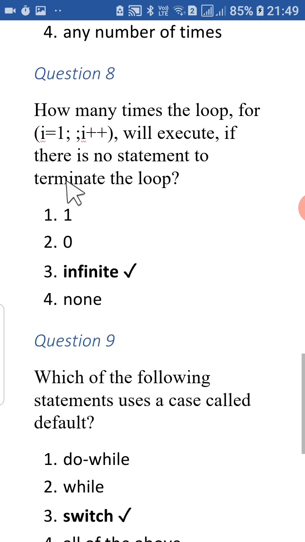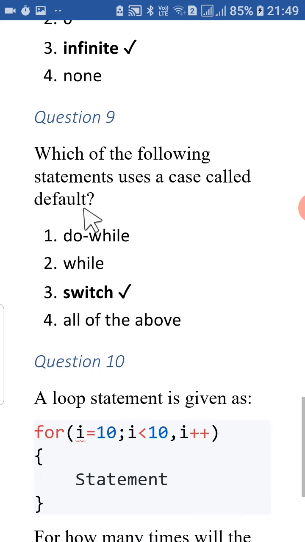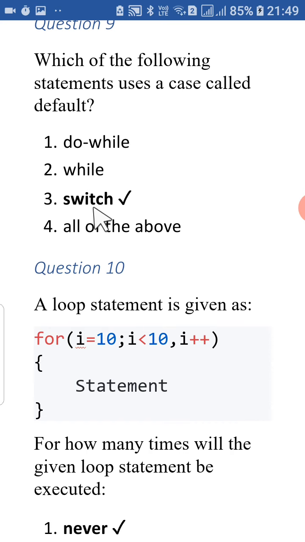Students, after that, how many times does the loop run for I equal to 1, then semicolon, no test expression specified, then semicolon and I plus plus? So no test expression is specified. That means the loop is going to be infinite, because it's not checking anything. So if there is no statement to terminate the loop, there is going to be an infinite loop. Alright students, after that, which of the following statements uses a case called default? So definitely the answer is switch, because switch has the statement default.